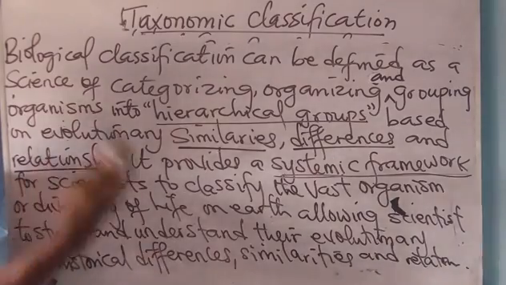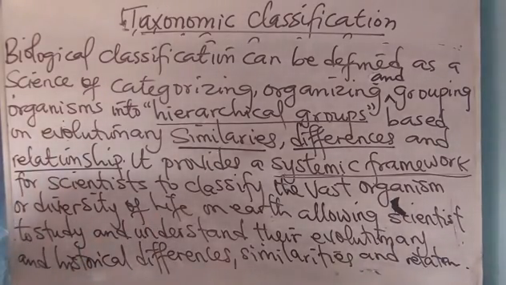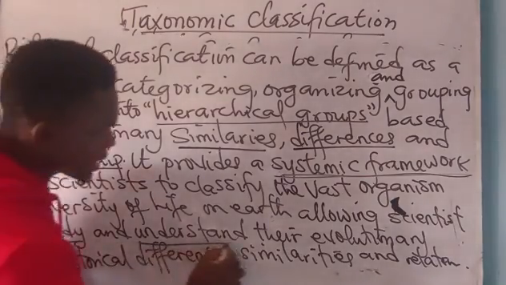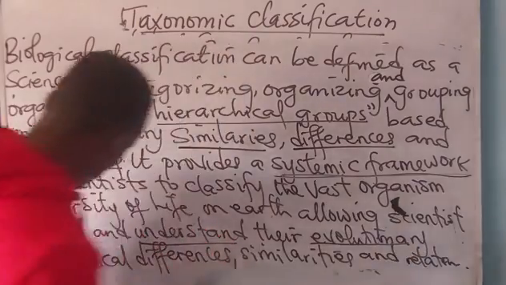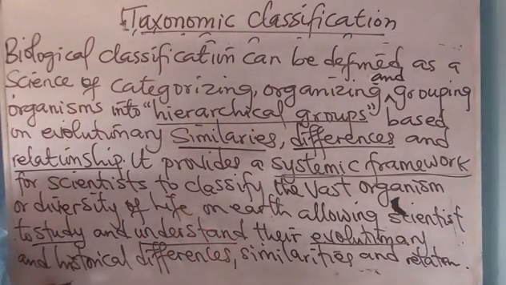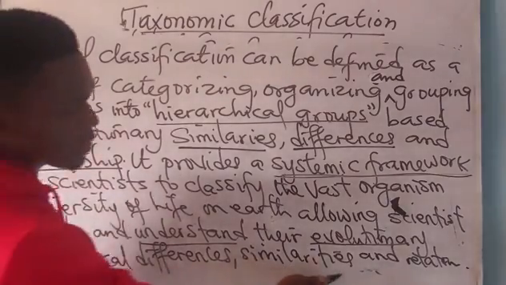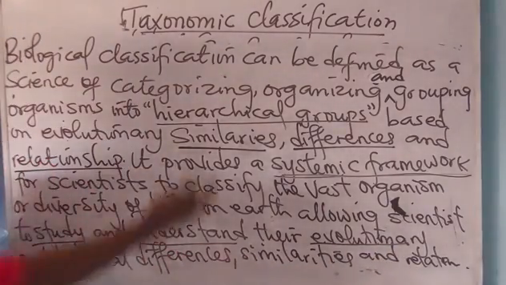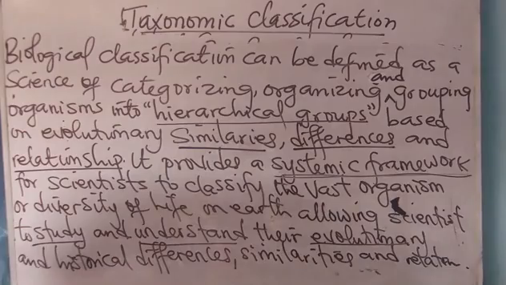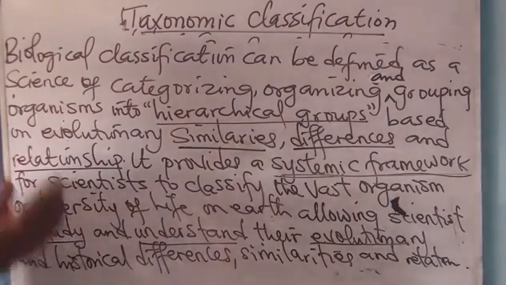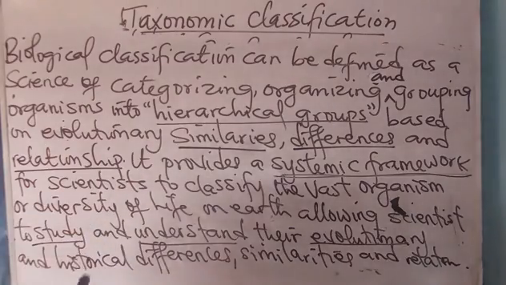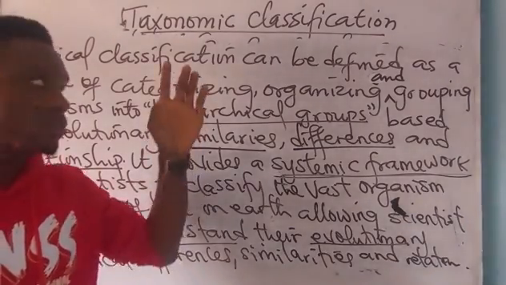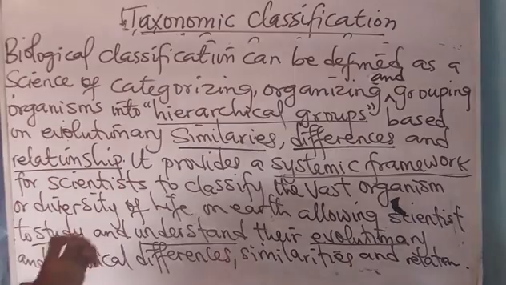Secondly, it also enables scientists to study and understand their evolutionary and historical differences, similarities, and what? Relationship. So this is the complete definition of what? Biological classification. Now we've done the meaning of this.